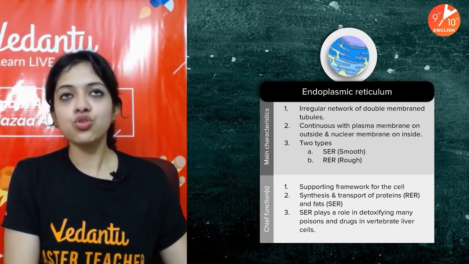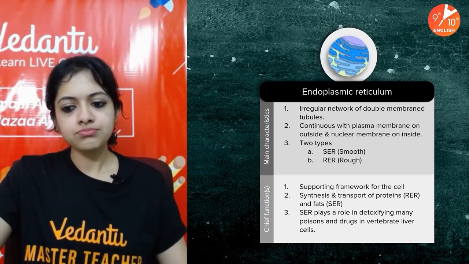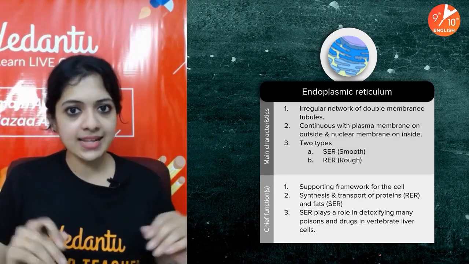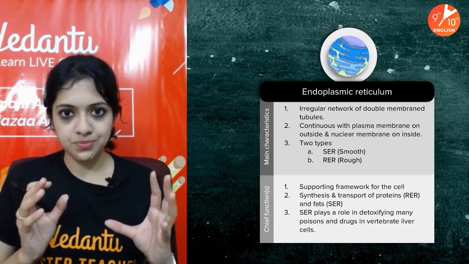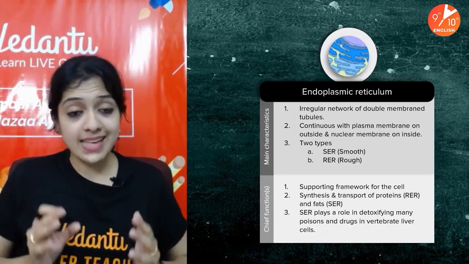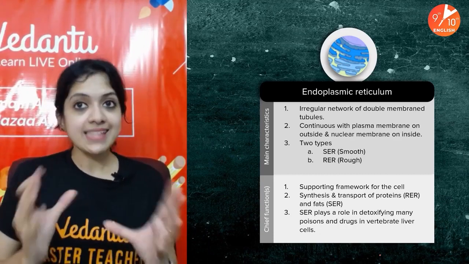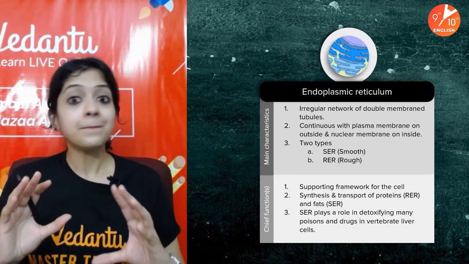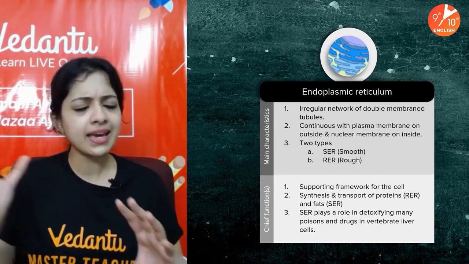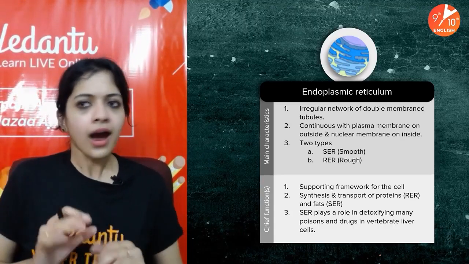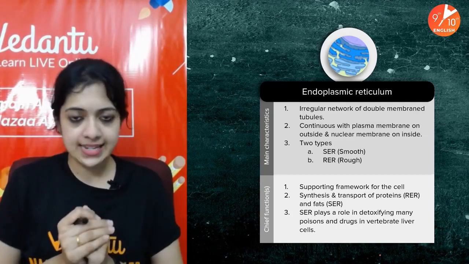If you are thinking about the cell as a factory, to start off, think about whatever we've done in the last session, which means plasma membrane, nucleus, cell wall and the cytoplasm. I want you to think about the cell wall, which is of course only in plant cells and some bacterial cells. The cell wall can be considered to be the main gate of the factory. At the main gate, anybody and everybody can come in and go out. There is no proper check or anything like that. So the cell wall is the outermost gate.